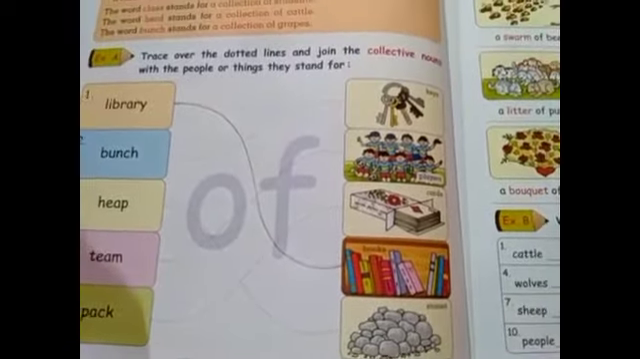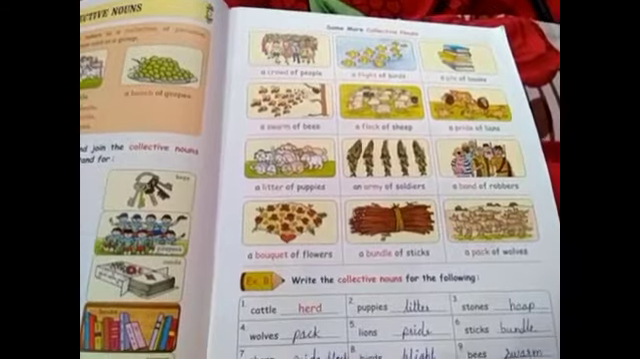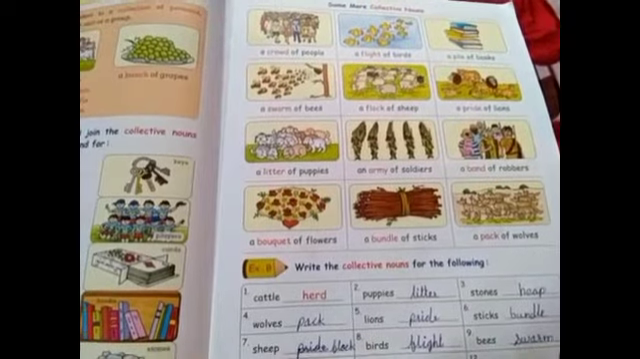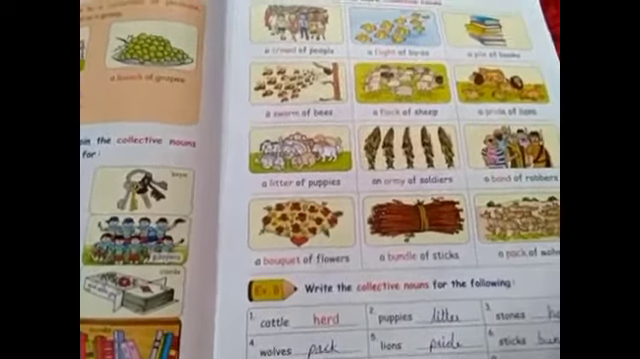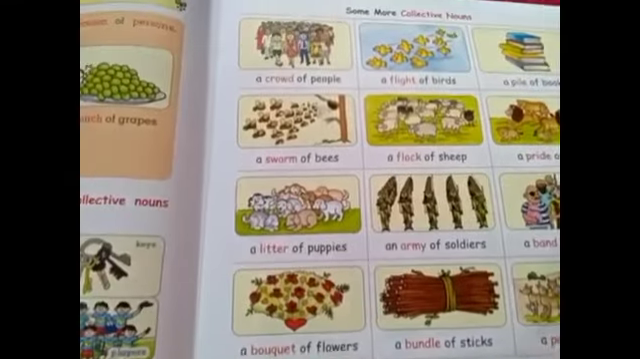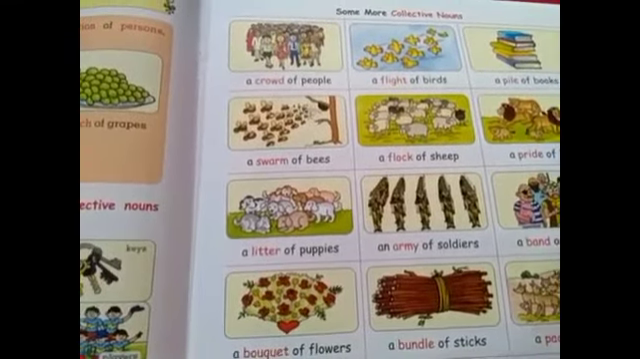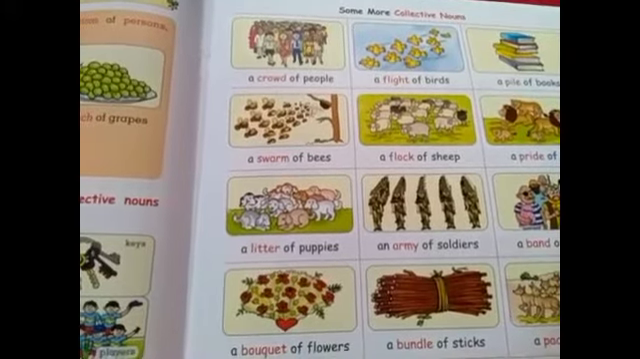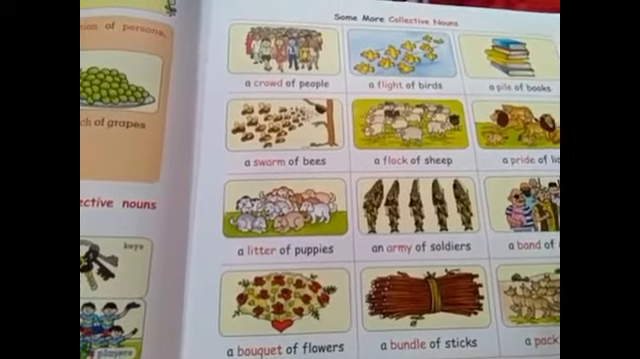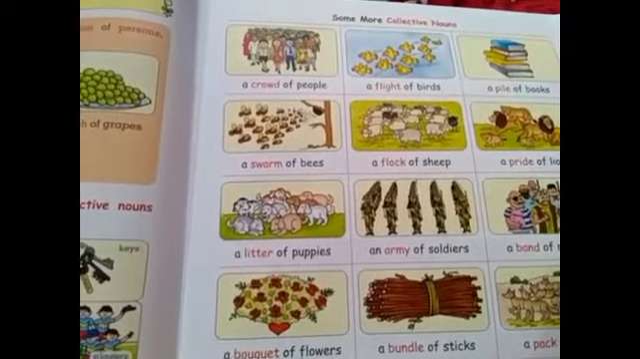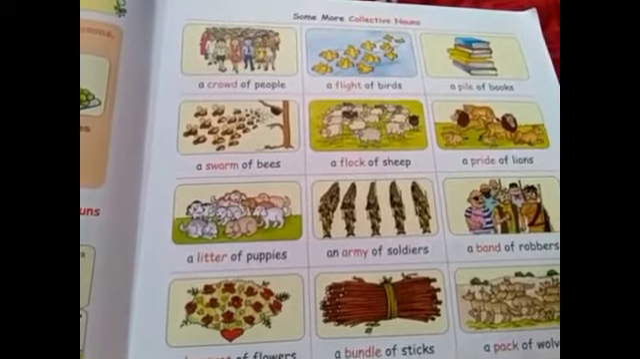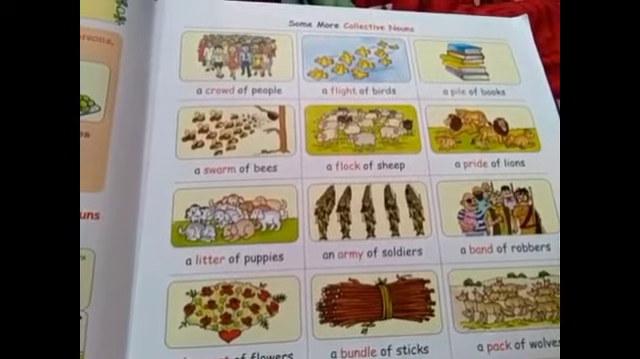Okay students, now we see some more collective nouns here with these examples. For example, see the picture, a crowd of people. When we consider a group of people, it's called a crowd of people. So here crowd is a collective noun for the people. Next one, a flight of birds.